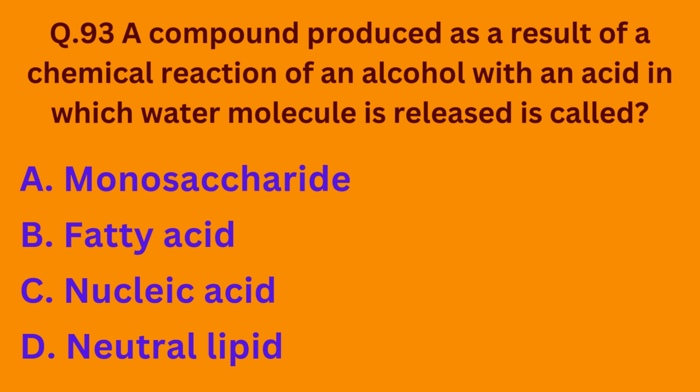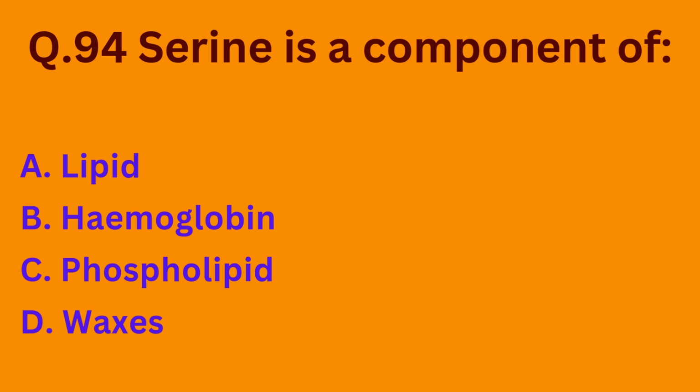A compound produced as a result of a chemical reaction of an alcohol with an acid in which water molecule is released is called option A, monosaccharide. Option B, fatty acid. Option C, nucleic acid. Option D, neutral lipid. So the correct option is option D. Neutral lipid is produced as a result of chemical reaction of an alcohol with an acid in which water molecule is released.